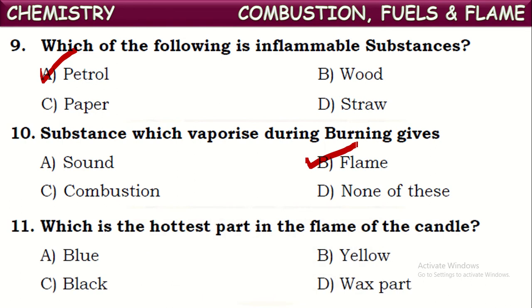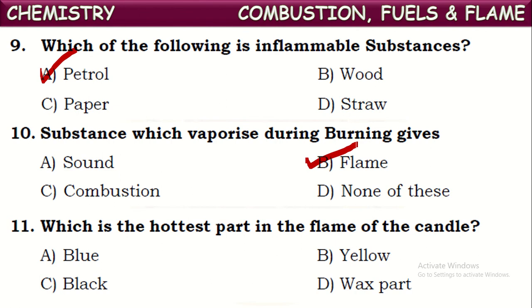Next one. Which is the hottest part in the flame of a candle? The hottest part in the flame of a candle is the outermost zone, because there the vapors of candle wax react completely with the available atmospheric oxygen and produce a large amount of heat, with carbon dioxide and water vapor as products.